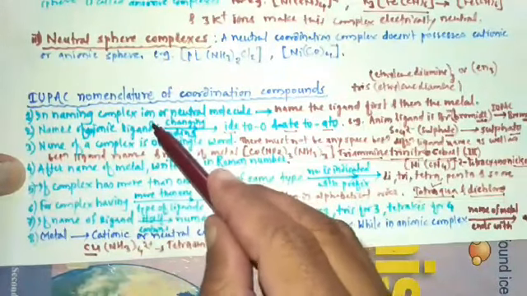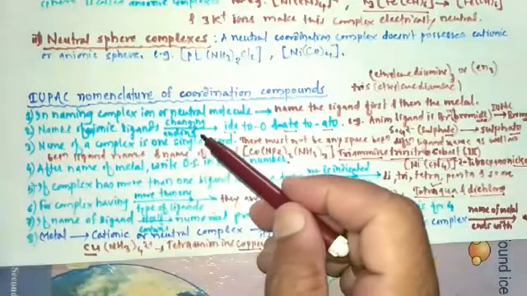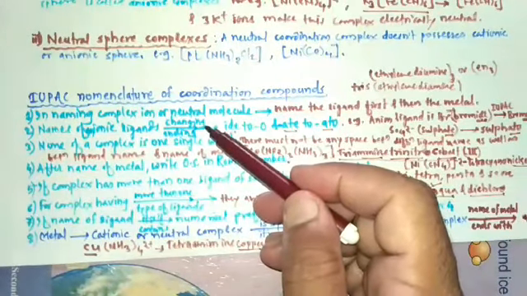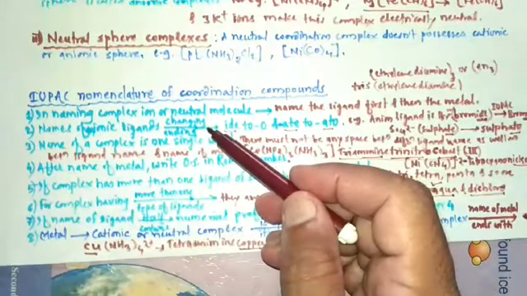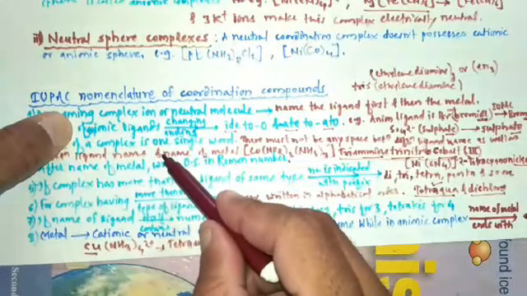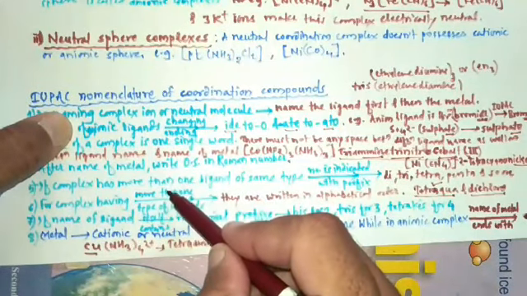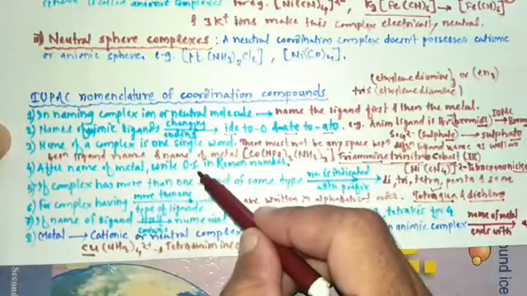So by using all these rules, we can give name to the coordination compound or coordination complex. These are the rules for naming the coordination compounds, and these rules are recommended by the IUPAC.